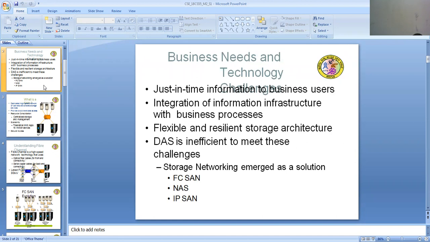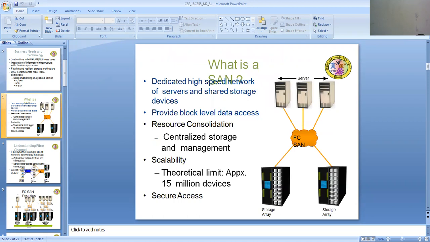Business needs, technology and challenges. Just-in-time information for business issues, integration of the information infrastructure with business processes, and a flexible and resilient storage architecture. DAS is inefficient to meet these challenges. Storage networking emerged as a solution: FC-SAN, NAS, and IP SAN.